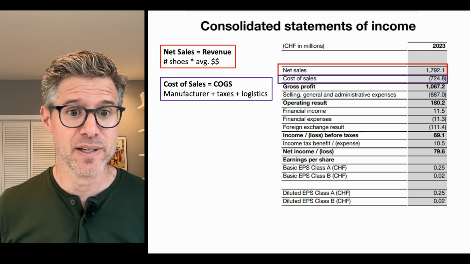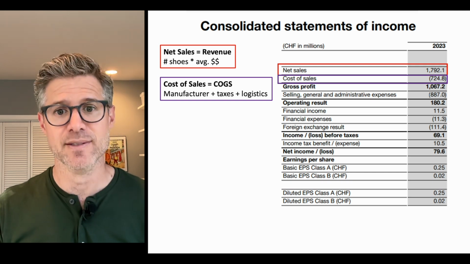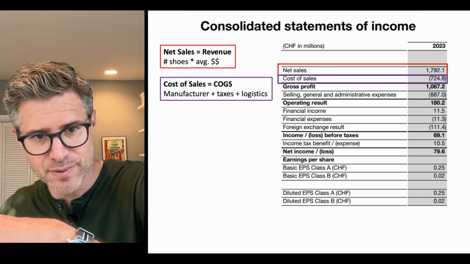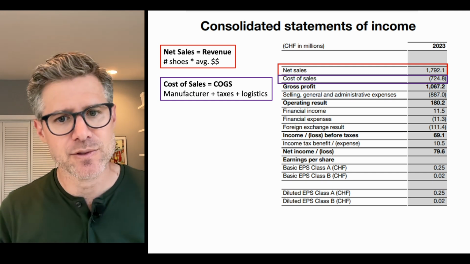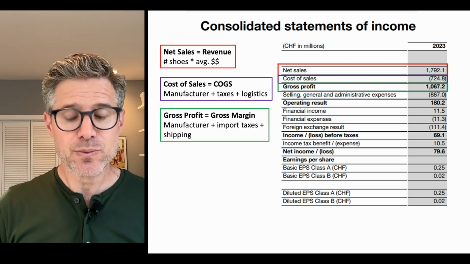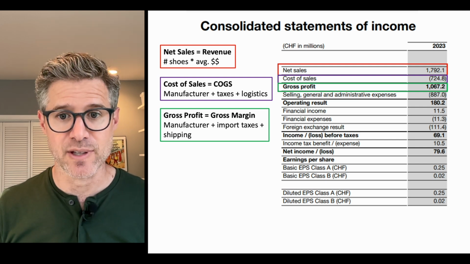The second component is cost of sales. It's manufacturing, that's taxes, that's the logistics of getting the shoes from their manufacturing plant in Thailand back to Switzerland. Next, we have gross profit. So that's simply net sales minus cost of sales.